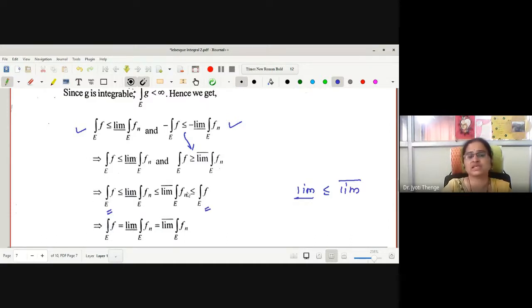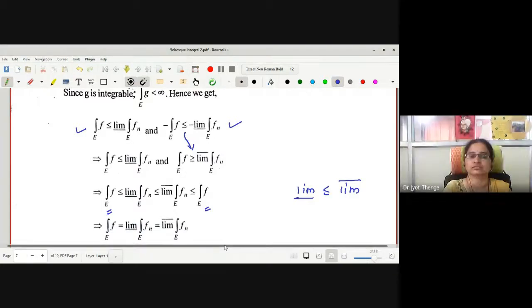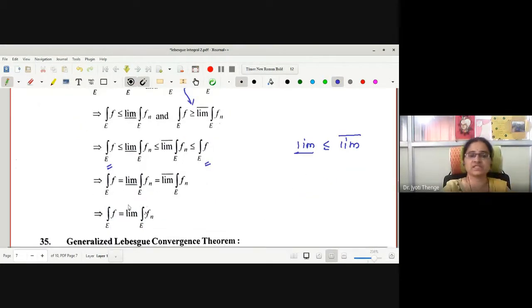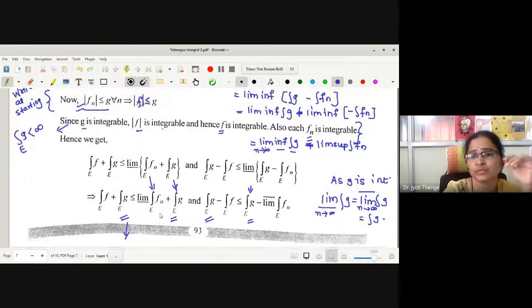Therefore, may I say all three are equal? Which gives us that integration f is the limit inferior of integration fn, equal to the limit superior of integration fn. Finally, it gives us that integration f is the limit of integration fn. Hence the proof. Here you have to see carefully.